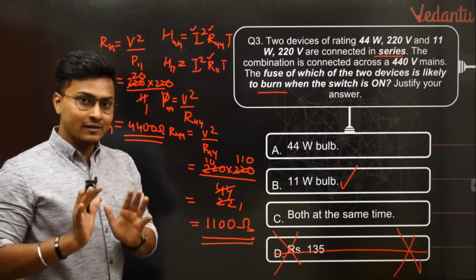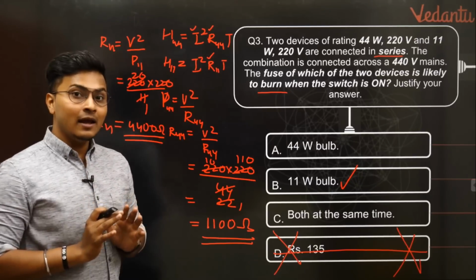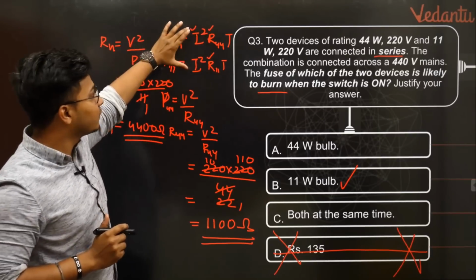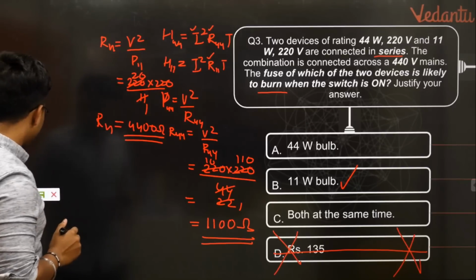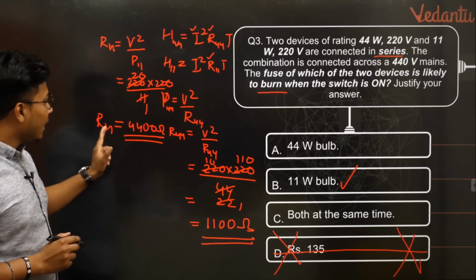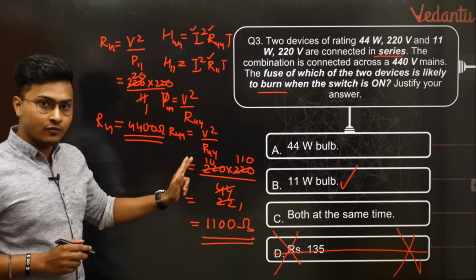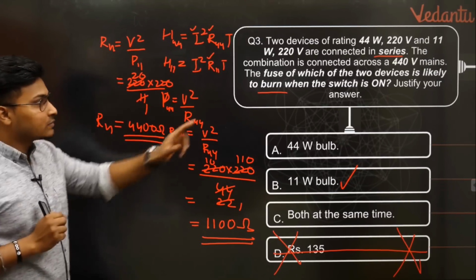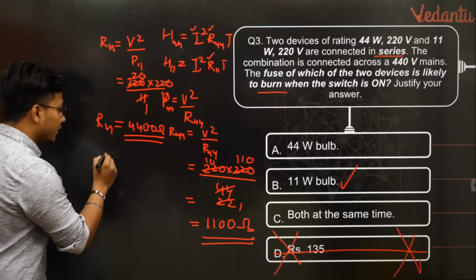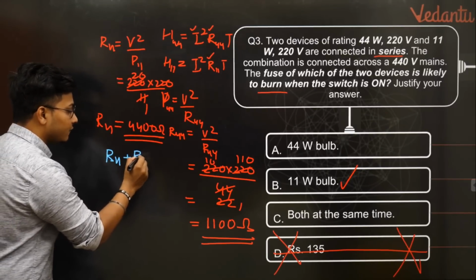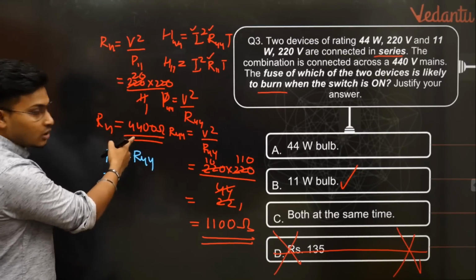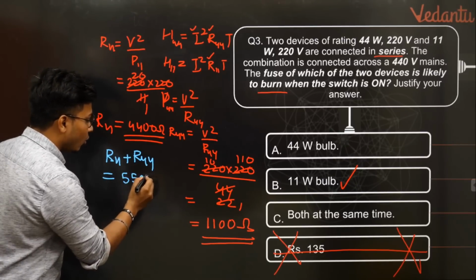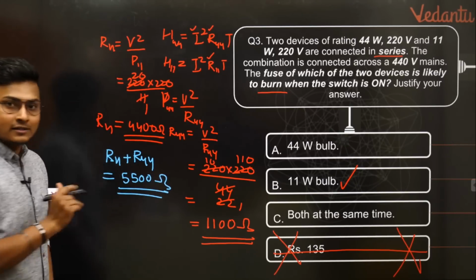Up to here your answer is going very correct. Now we have to find the total current of this circuit. So we have found these two, now we need to find this current. Quickly, we know that R11 is this, R44 is this. The total resistance of this circuit would be nothing but the addition of these two, because both of them are in series. So it will be R11 plus R44. You will get the answer as 4,400 plus 1,100, which is 5,500 ohms. That is the total resistance of this circuit.